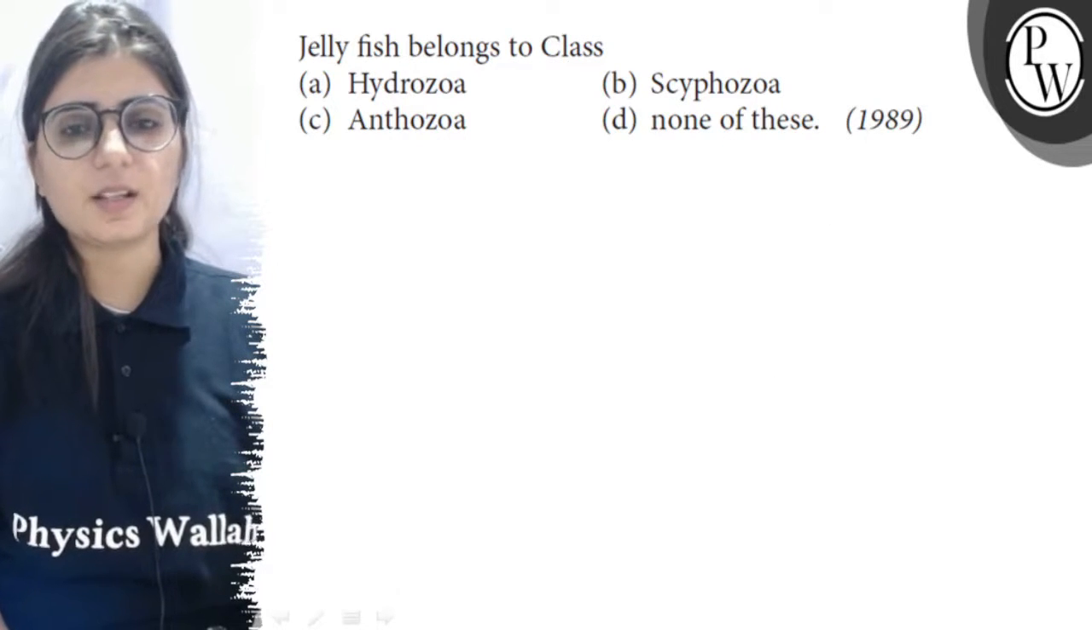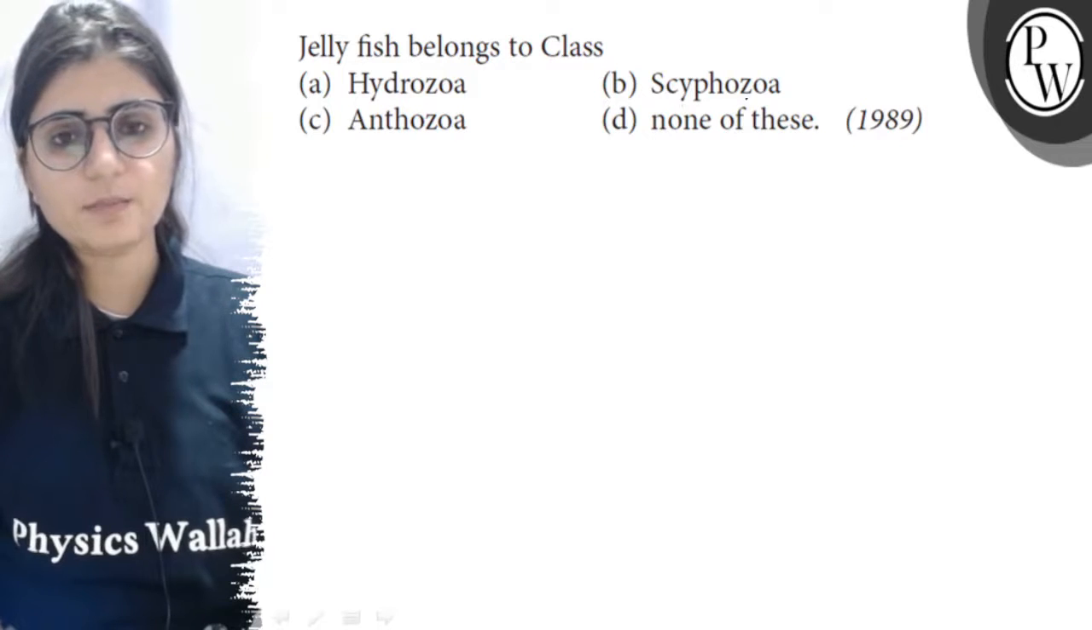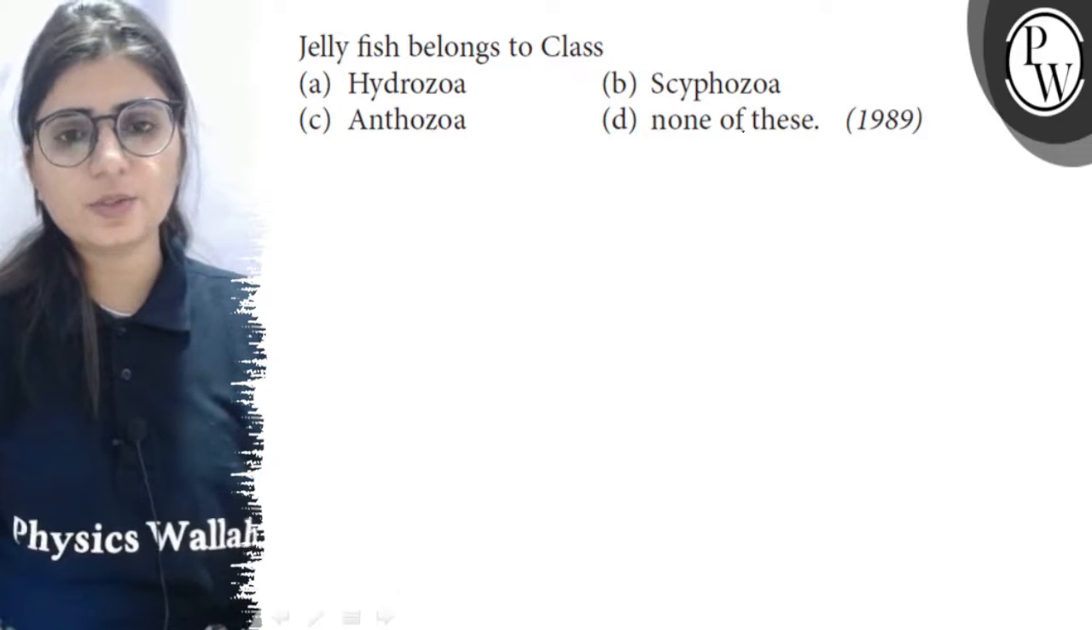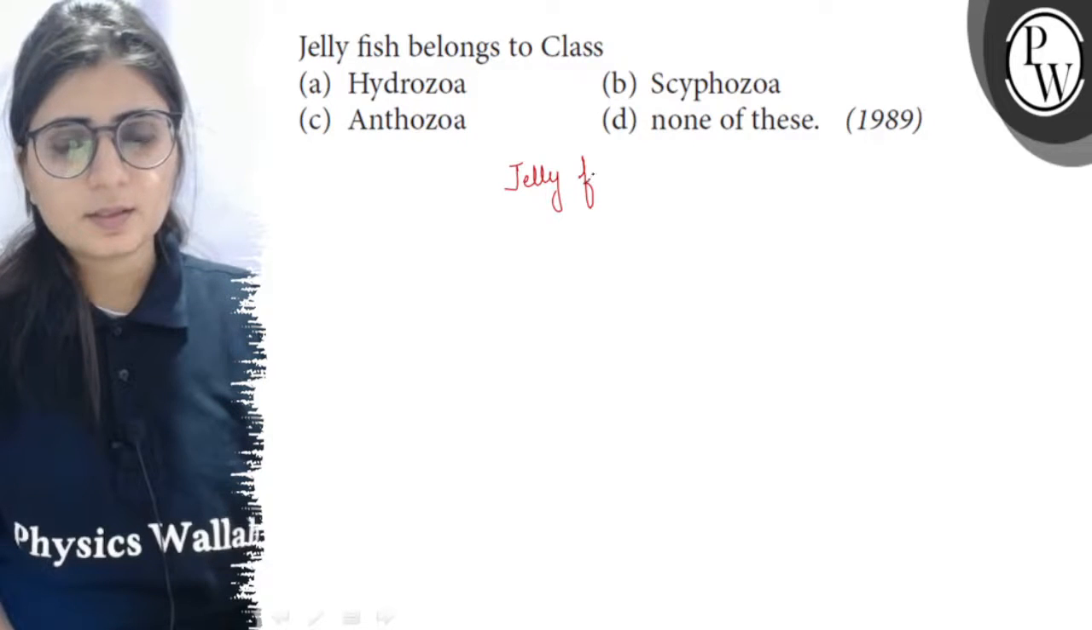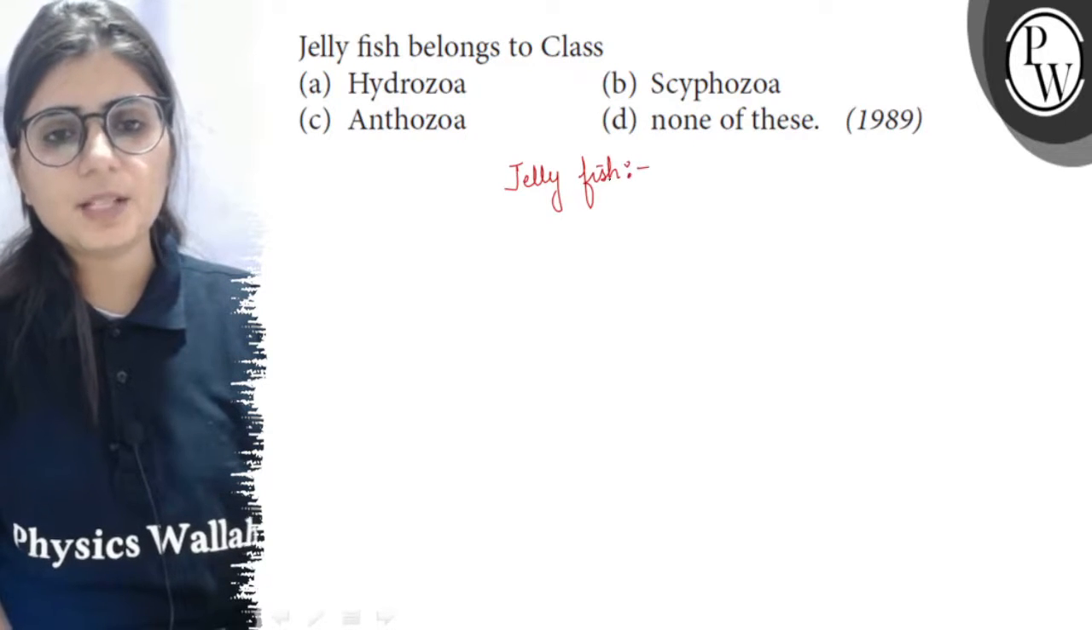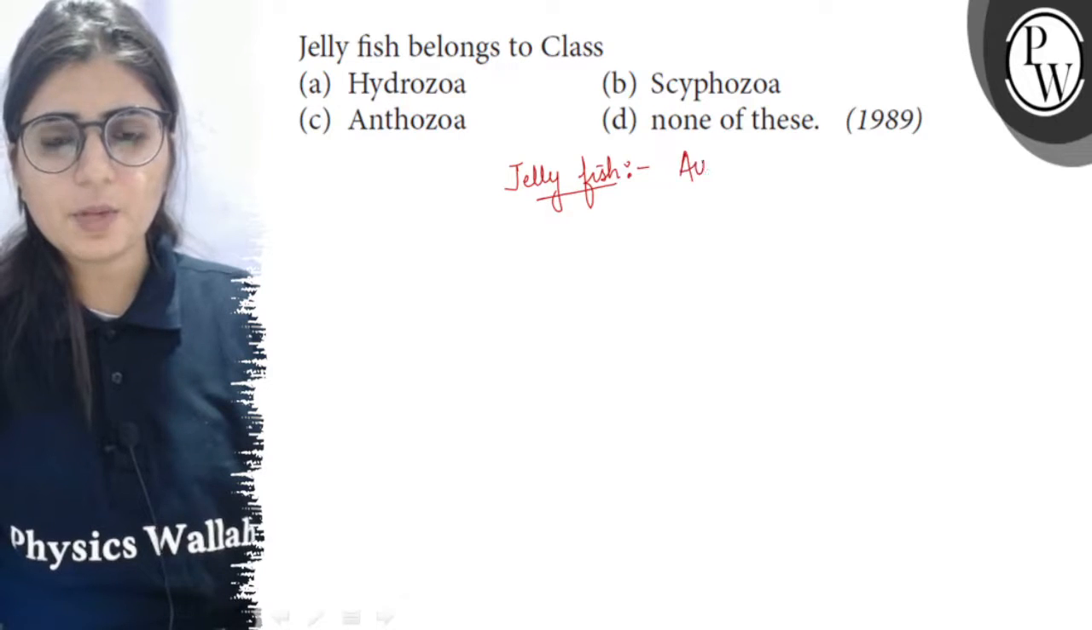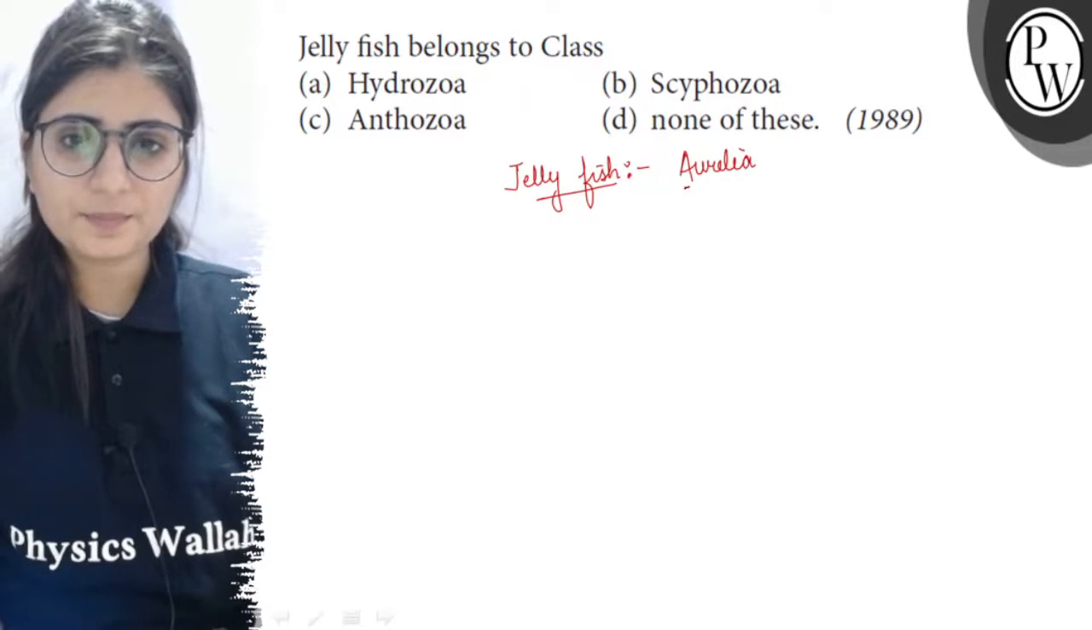Let's see the question. Jellyfish belongs to class, and the options are A. Hydrozoa, B. Scyphozoa, C. Anthozoa and D. none of these. So jellyfish are the member of phylum Coelenterata and the most common jellyfish is Aurelia.